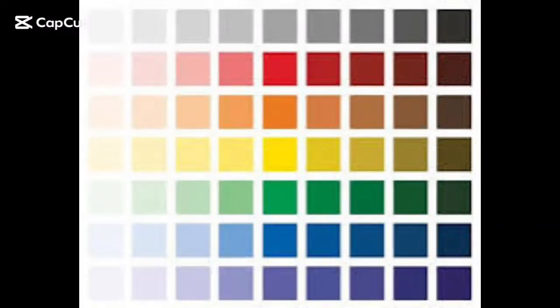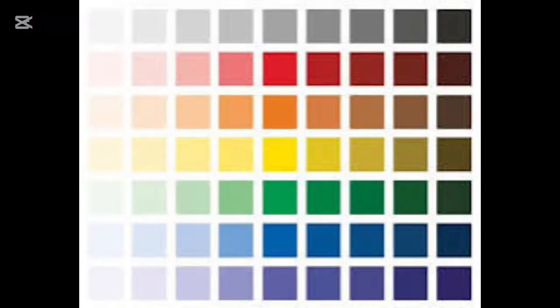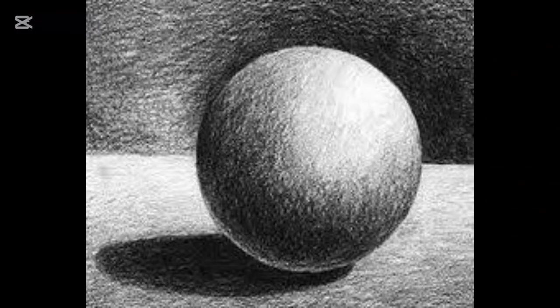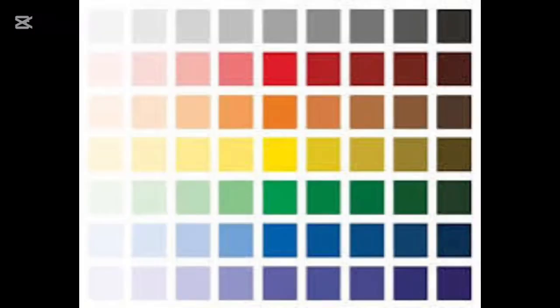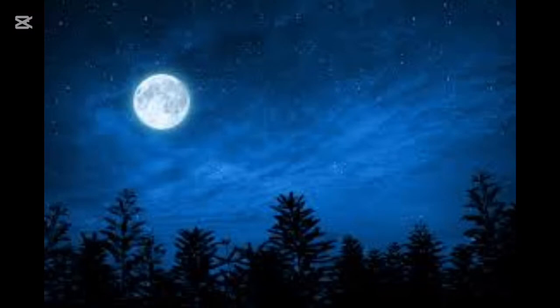Value is the degree of lightness or darkness of color, which can be achieved through the variation of color tones. Value differentiates one form from another while using dark, middle, and light tone in an artwork. It is the light variation in visual art, which can be achieved through the treatment of light, shade, and shadow in our drawing and painting.